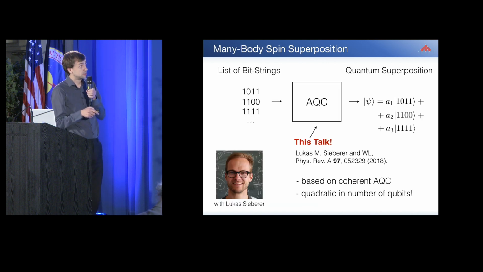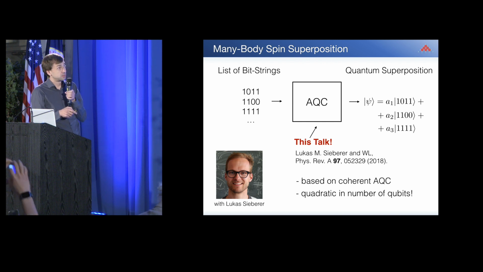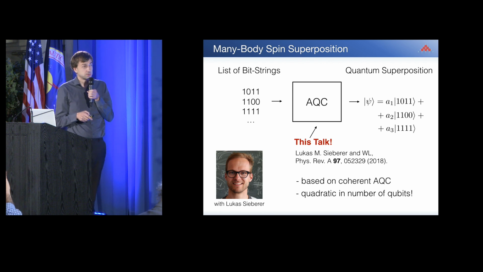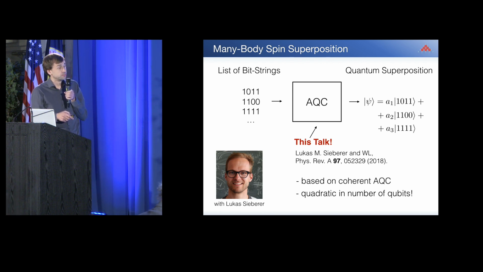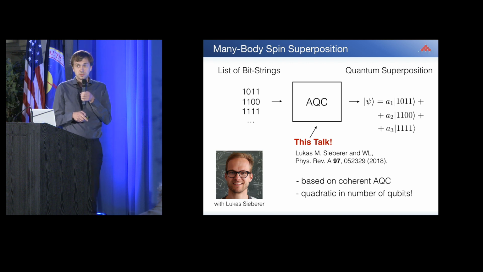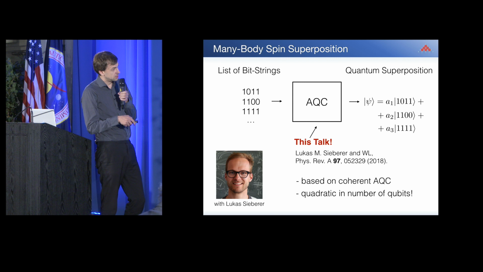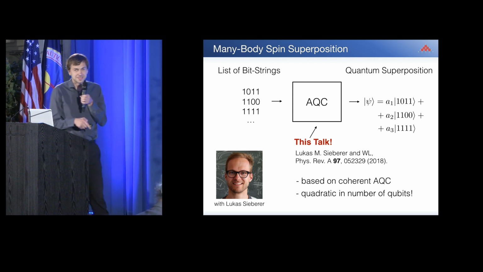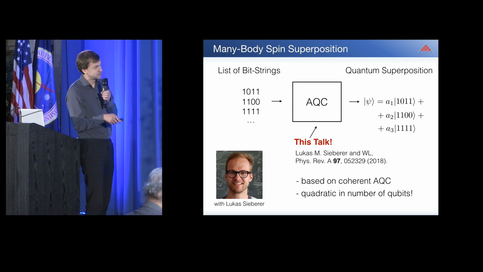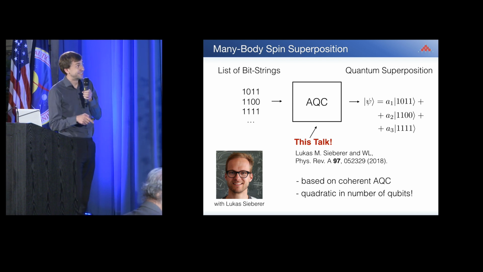In this talk, I would like to present the work where we replace this digital device by a Hamiltonian device, which is based on adiabatic quantum computing. In particular, the number of qubits is quadratic and not exponential. So we are not trying to beat a classical computer, we try to beat an exponentially hard digital quantum computer. I also saw that the AQC logo is now an atom in a chip, so maybe the next quantum computer based on AQC will be based on atoms.